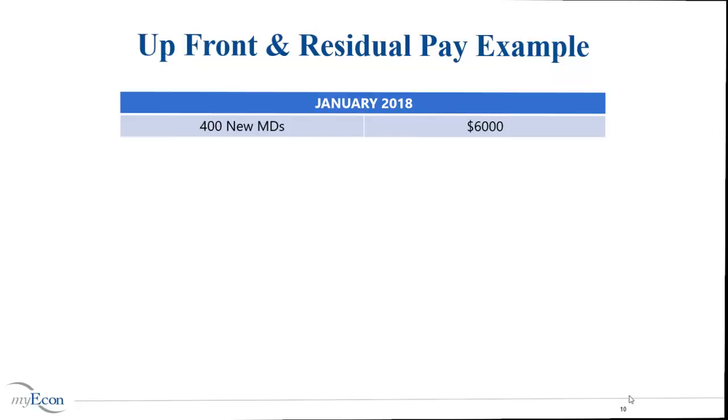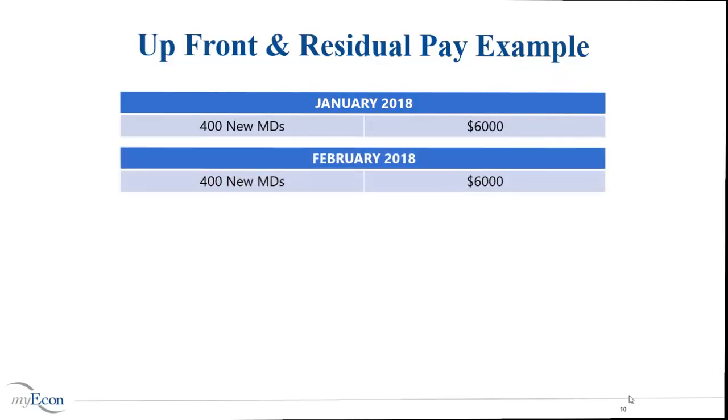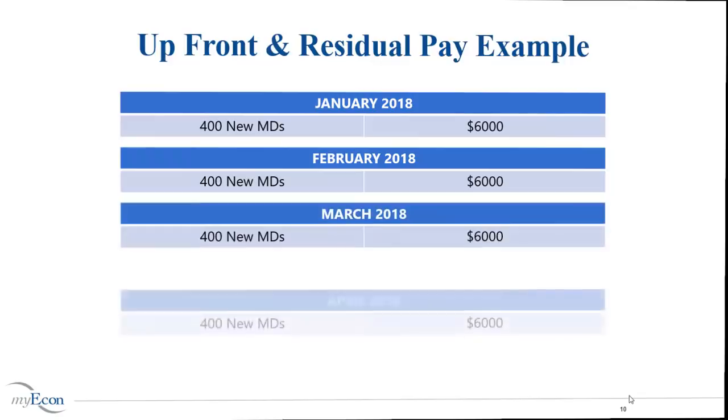Starting in January, 400 new associates come into the Infinity's organization. In this example, we will assume these 400 new associates are not personal sponsors, but team recruits. As a CEO Infinity, you receive $15 per new associate as generation overrides. 400 times $15 is $6,000. This level of recruiting happens every month for the next 5 months.